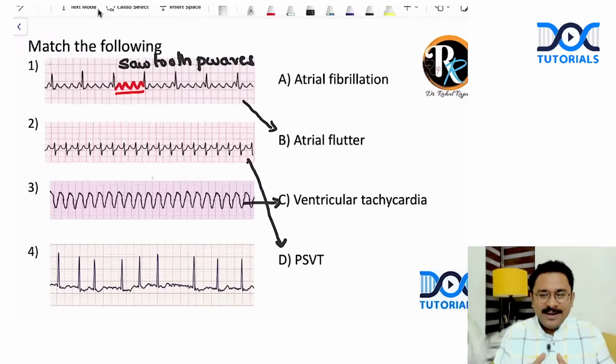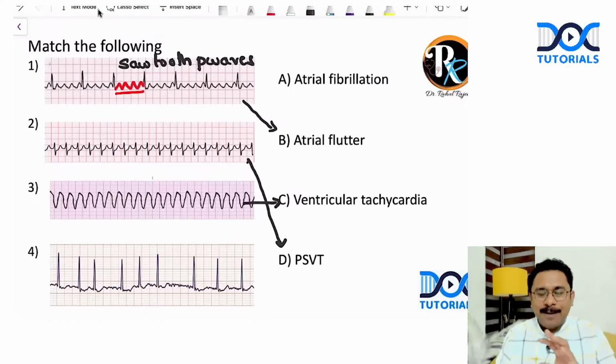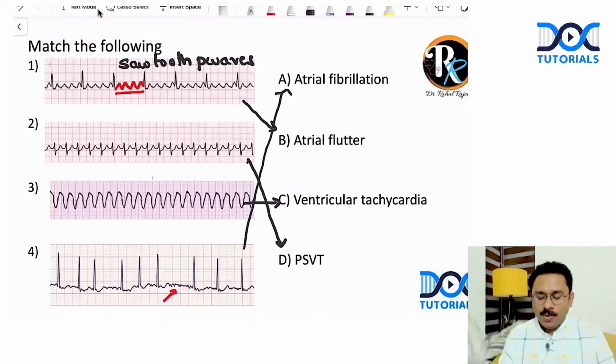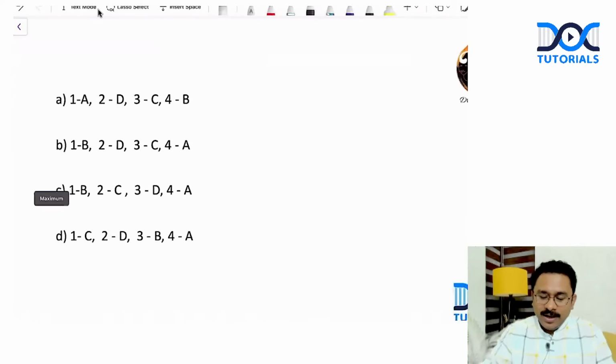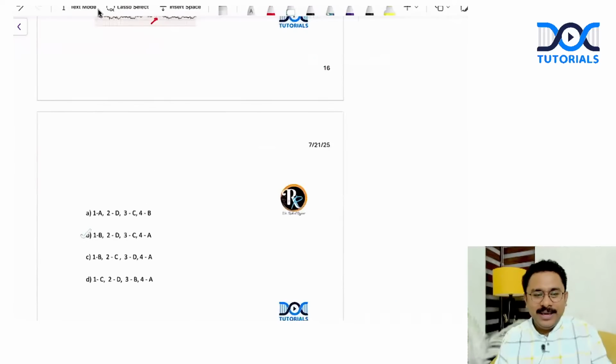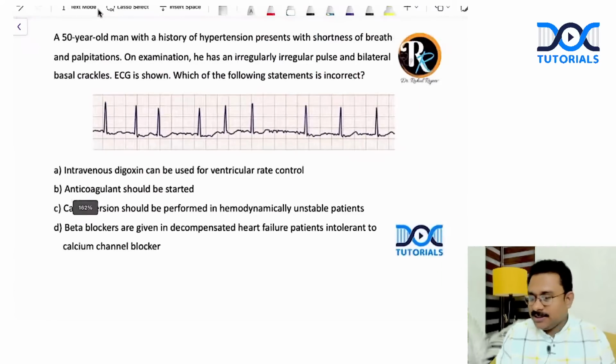You can see it is an irregular narrow complex tachyarrhythmia with absent P waves. All you can see is the presence of certain fibrillary waves. So you're considering a diagnosis of atrial fibrillation, right? Okay, right. So for this question, the answer was option B: 1B, 2D, 3C, and 4A. Match the following. Okay, next question.